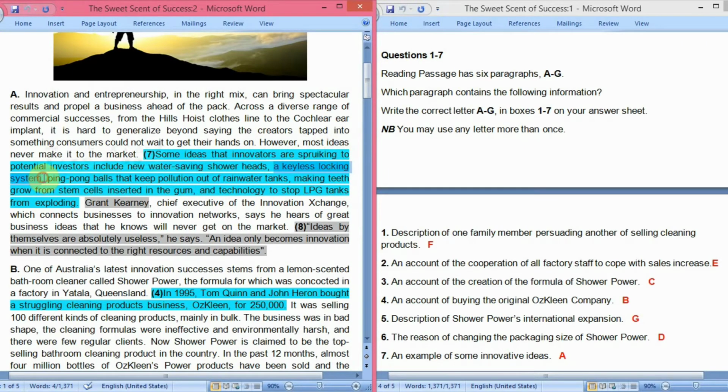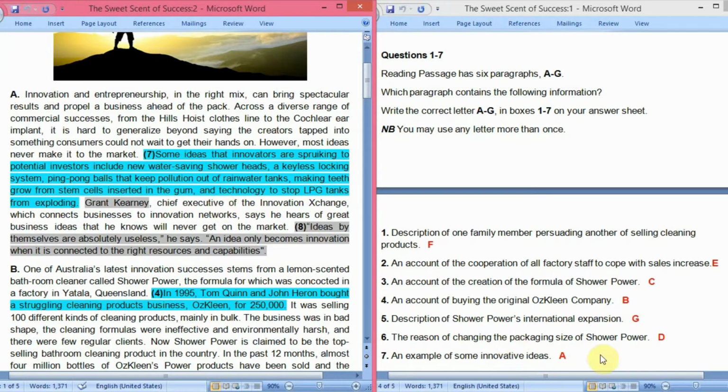So this is another idea. Ping pong balls that keep pollution out of rainwater tanks, making teeth grow from stem cells inserted in the gum, and technology to stop LPG tanks from exploding. So these are examples of some innovative ideas that investors are usually talking about nowadays. So A paragraph is the answer of the seventh question.